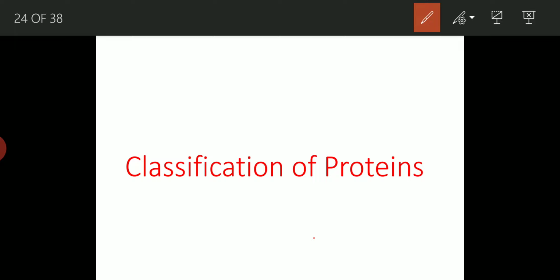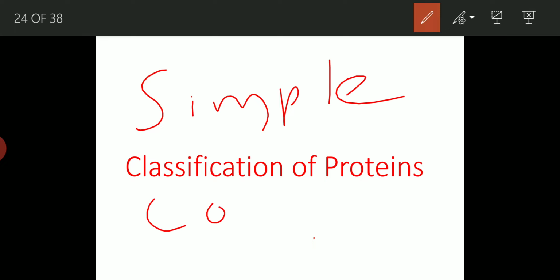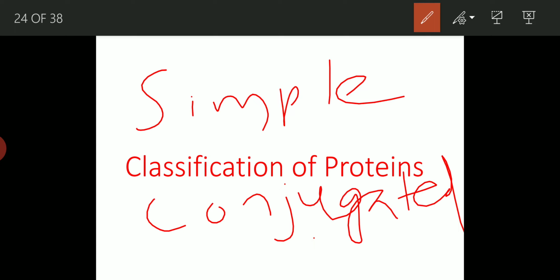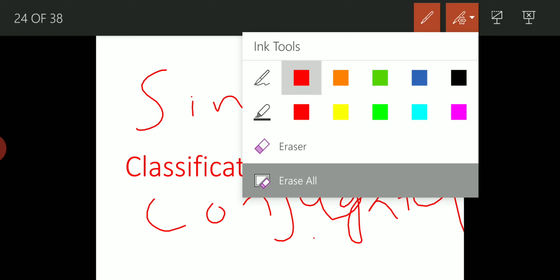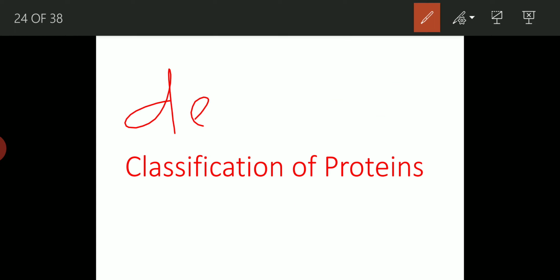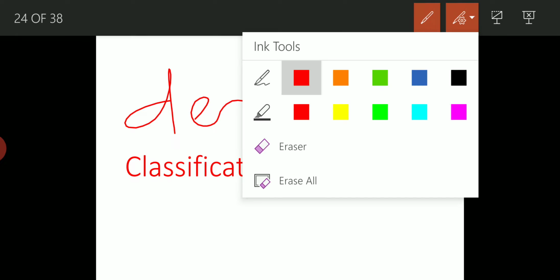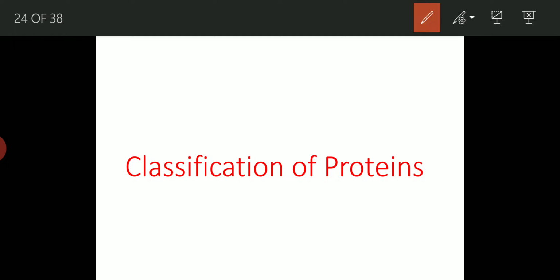So classification is depending on composition and physical properties of the proteins. They are divided into simple, conjugated and derived proteins. Simple proteins, conjugated proteins, and lastly derived proteins. So that is classification: simple, conjugated and derived. So we'll see now